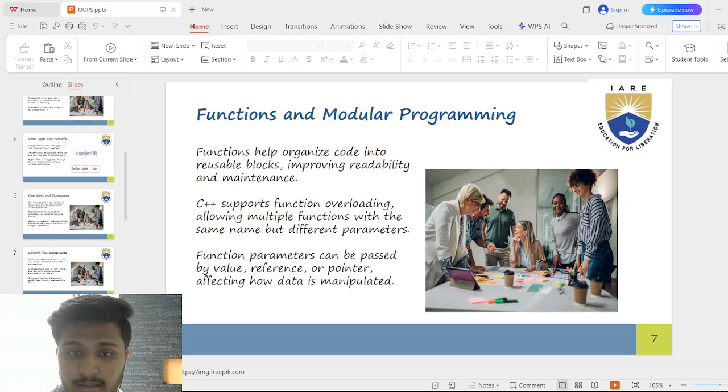Function overloading. You can have multiple functions with the same name as long as their parameters are different. The computer decides which function to use based on the arguments you give.